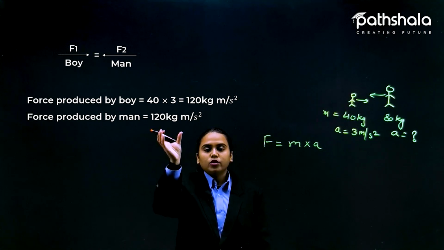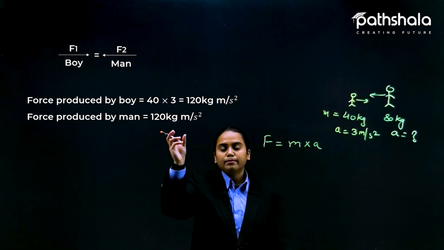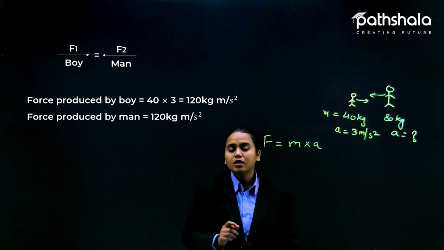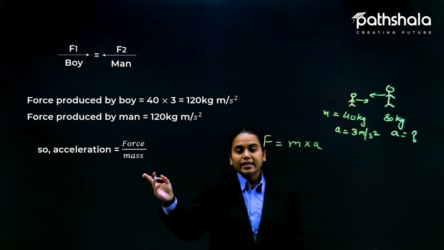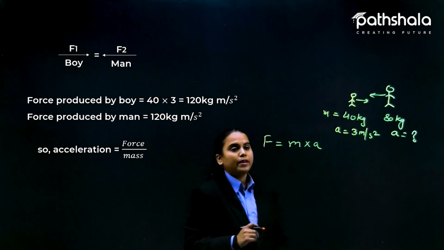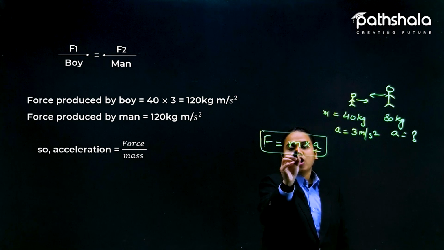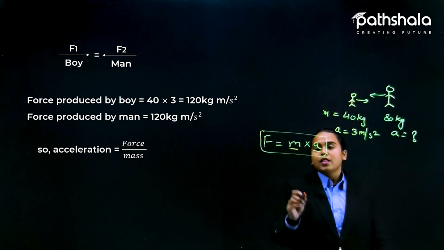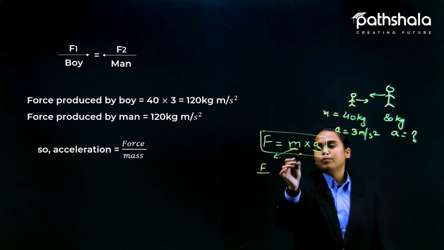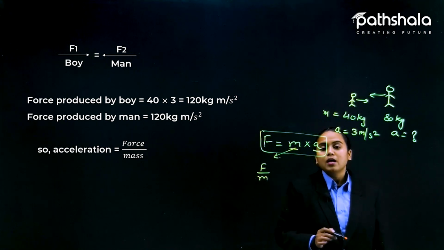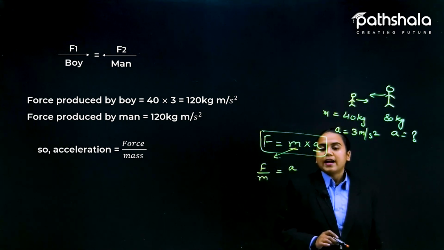And you can take this value as a Newton because this is standard: kg multiplied by meter per second square. We have written kg meter per second square here, and you can write Newton too. Okay, so now because acceleration is equal to force divided by mass, how does it happen? You know that the formula is this. Because the mass is multiplying with the acceleration, if we move this mass to the other side, the sign changes. If it is multiplying here, then it becomes division. So here we have the acceleration value as force divided by mass.